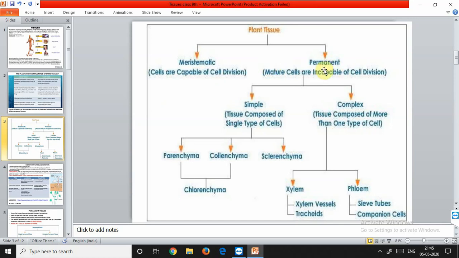Then permanent tissues are further divided into simple as well as complex. Now the simple tissues are those tissues that are composed of only a single type of cell, and complex tissues are composed of more than one type of cell. So in the category of complex tissue comes the xylem and phloem. Xylem and phloem are also divided on the number of parts they are made up of. Then simple tissues are the parenchyma. These are made up of only one type of cell. Then collenchyma, then sclerenchyma, and parenchyma as well as collenchyma, when combined together, they form the chlorenchyma.